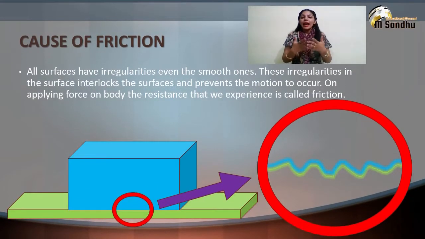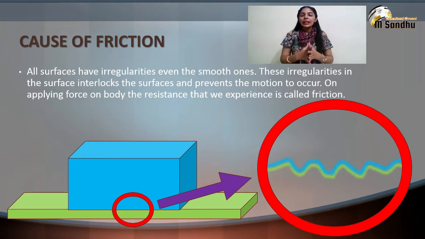Every object has a rough surface. Though with the naked eye we see the object as very smooth, when we look with the help of a microscope we can see some tiny hills in every object, and these tiny hills are known as irregularities of the object. The interlocking of an object opposes the motion of one object over the other, and it causes friction.